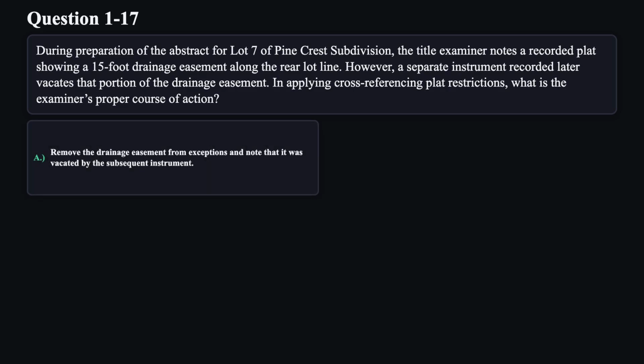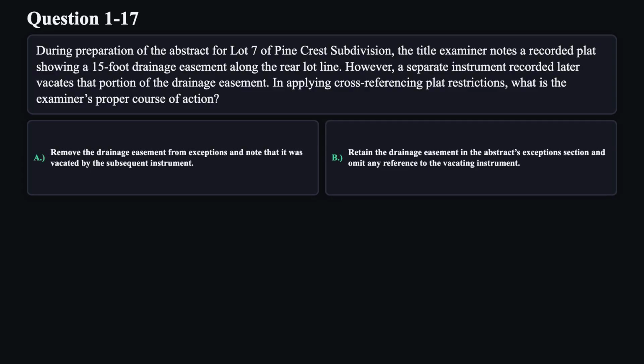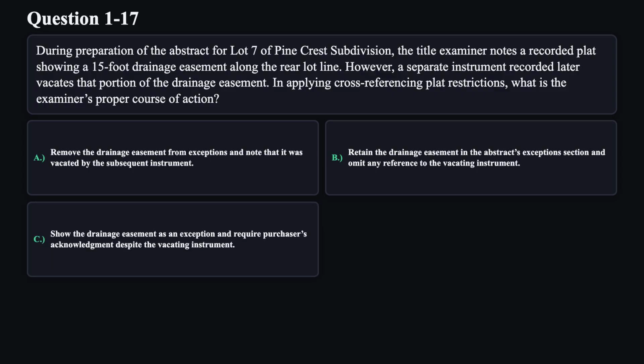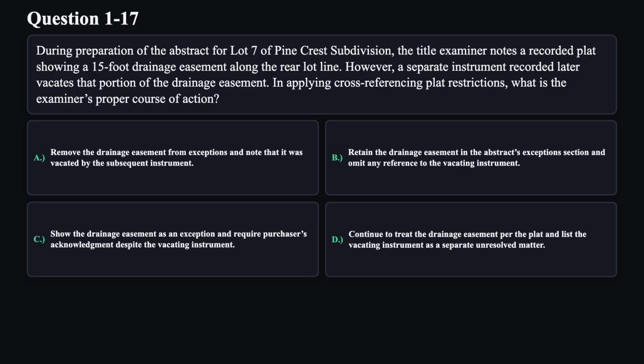Remove the drainage easement from exceptions and note that it was vacated by the subsequent instrument. B. Retain the drainage easement in the abstract's exception section and omit any reference to the vacating instrument. C. Show the drainage easement as an exception and require purchaser's acknowledgement despite the vacating instrument. D. Continue to treat the drainage easement per the plat and list the vacating instrument as a separate unresolved matter.